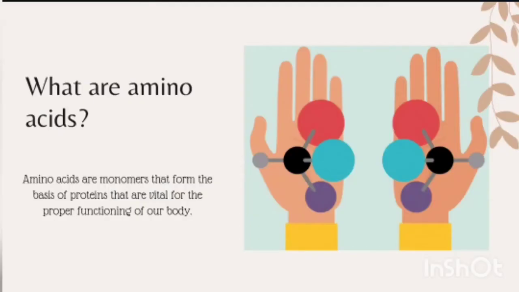What are amino acids? Amino acids are monomers that form the base of proteins and are vital for the proper function of our body. They are composed of an amino group, NH2, which is a basic radical, and a carboxyl group, COOH, which is an acid group.